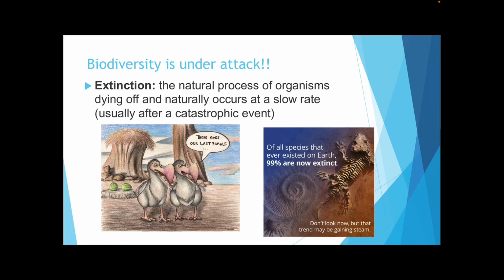As you can see in this image, of all species that ever existed on Earth, 99% are now extinct. So that means all of the species that are on Earth right now at this moment make up only 1% of the total amount of species that have ever existed on Earth.